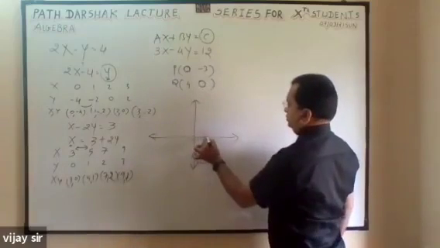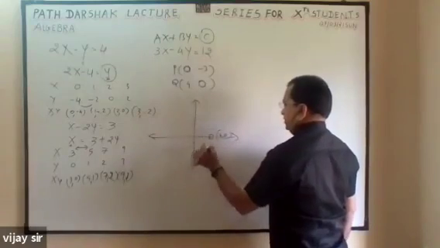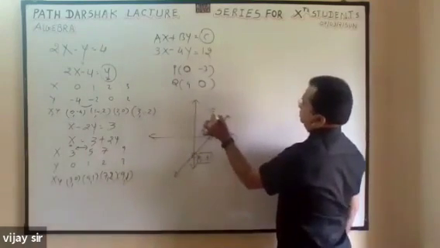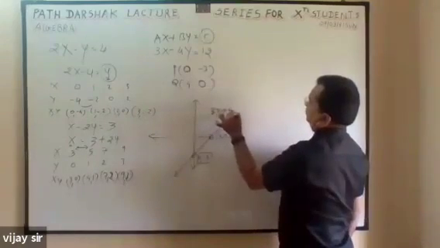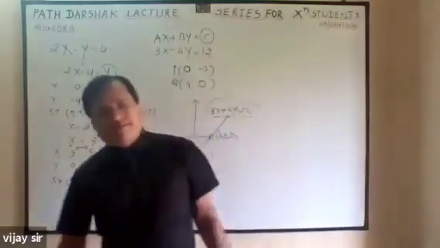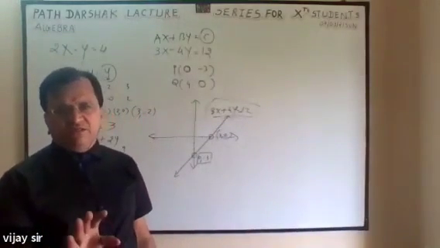This is 4, 0. Now join this. This is the line 3x minus 4y is equal to 12.